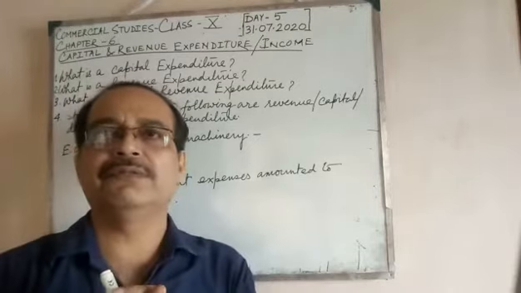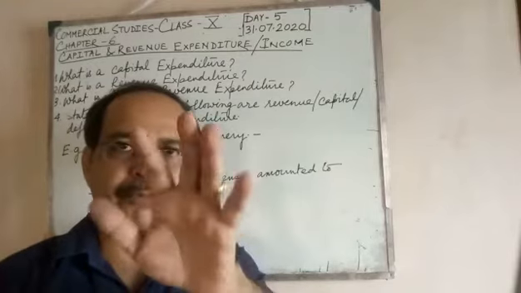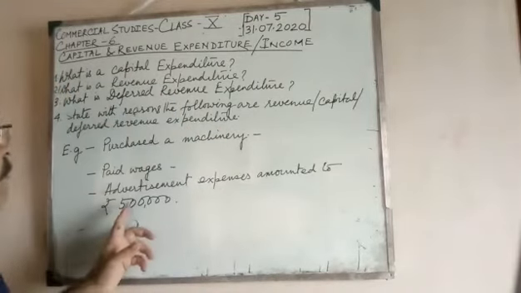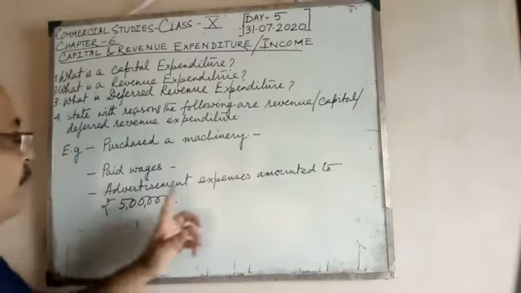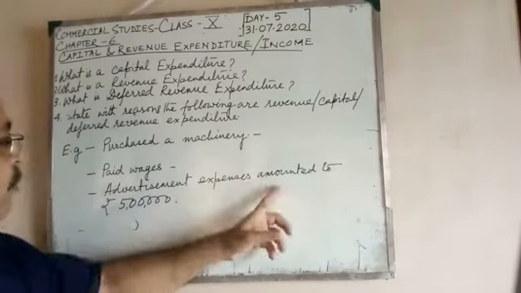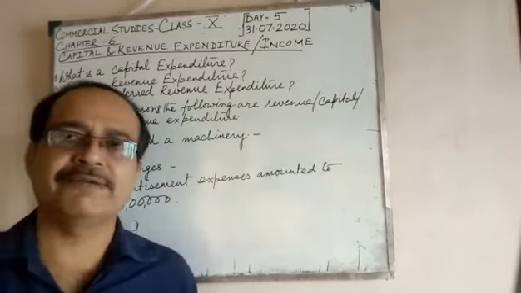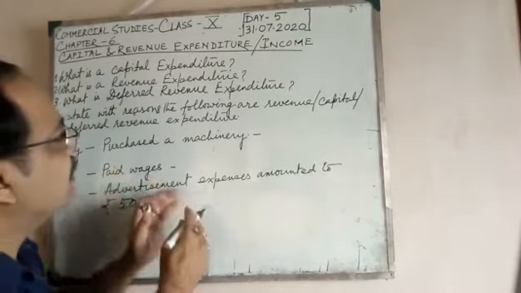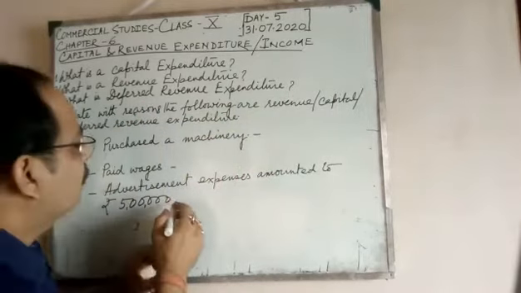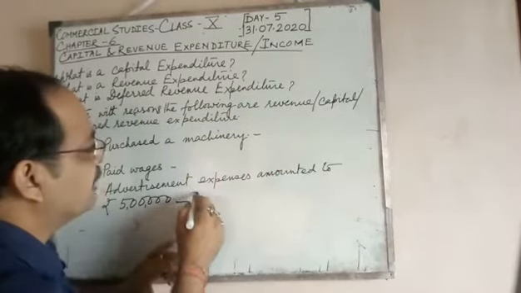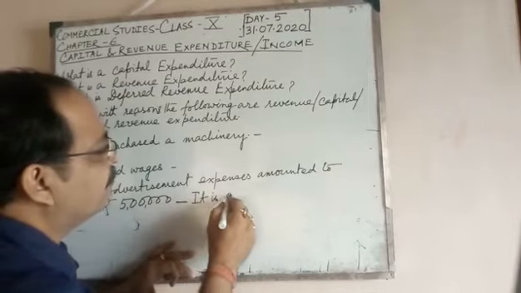Suppose in case of advertisement, there was an advertisement expense amounting to rupees 5 lakh. So whether it is a revenue, capital or deferred expenditure, we will obviously write it is a deferred